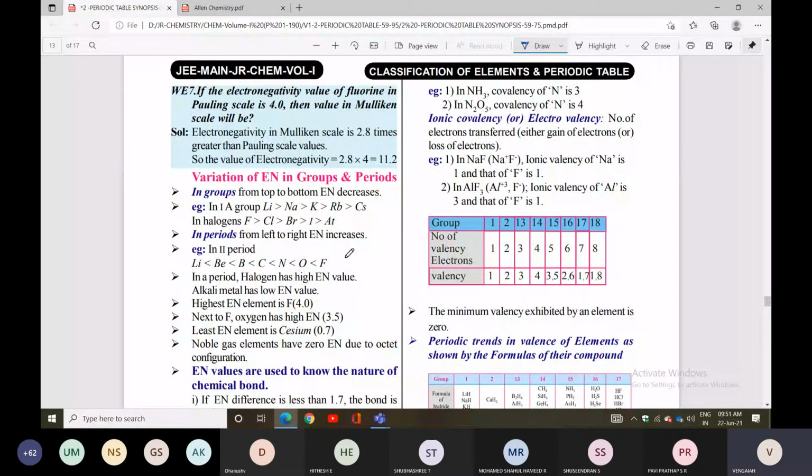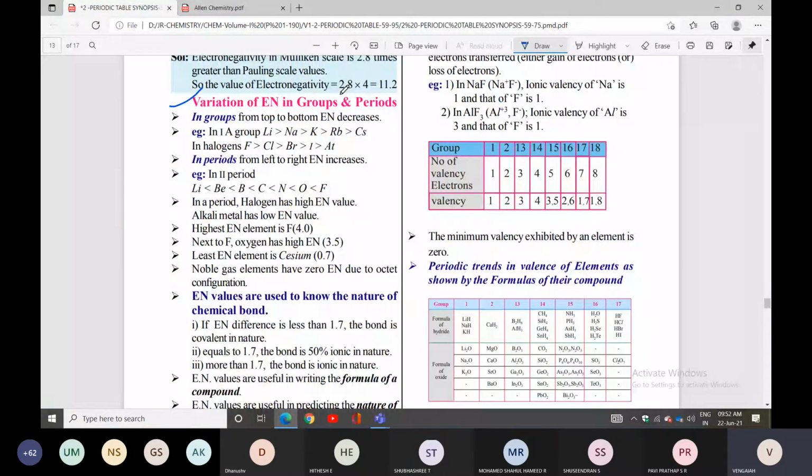Next one is, what is the variation in electronegativity in groups and periods? From top to bottom in a group, electronegativity decreases. In a period, it increases, the opposite. Okay? Next, in a period, halogens have the highest electronegativity value. Alkali metals have the lowest electronegativity value. Alkali metals will have less, halogens have more. The highest electronegativity element is fluorine.